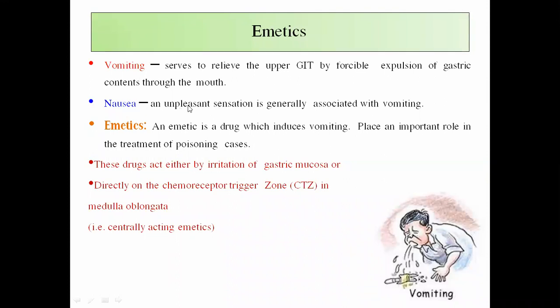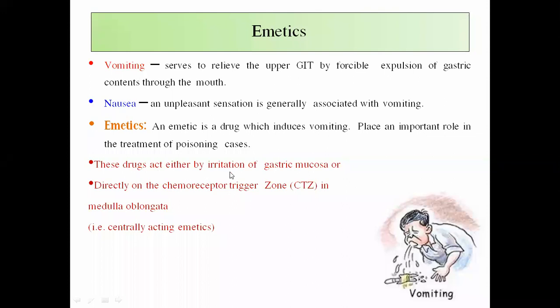Now, nausea is an unpleasant sensation and it is generally associated with vomiting. Before vomiting, that is the sensation felt by the person. And the emetics are the drugs or compounds which induce vomiting. That means emesis-inducing compounds are known as emetics. So they play an important role in the treatment of poisoning. If a person has undergone a suicidal attempt or poisoning situation, with the help of inducing vomiting, we can remove this poison from the person's body.